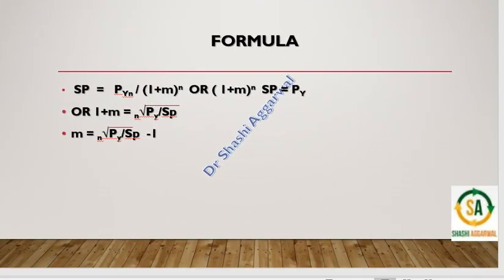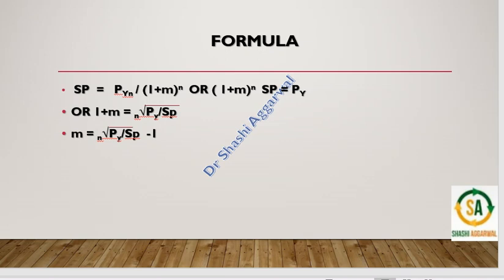Or we could write in this manner, supply price is equal to prospective yield of nth year divided by 1 plus M raised to power n. Or we could call it 1 plus M raised to power n into SP, which is equal to prospective yield.